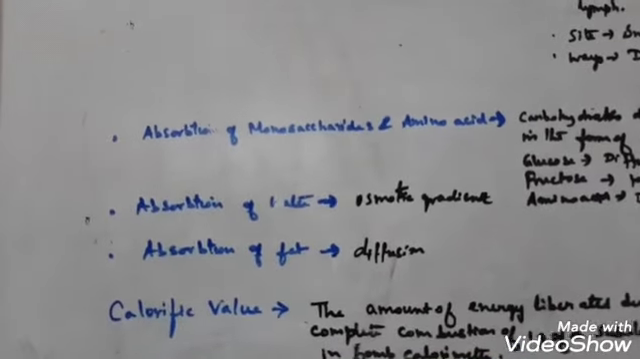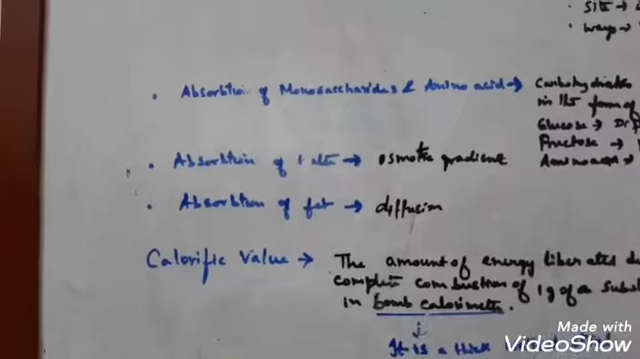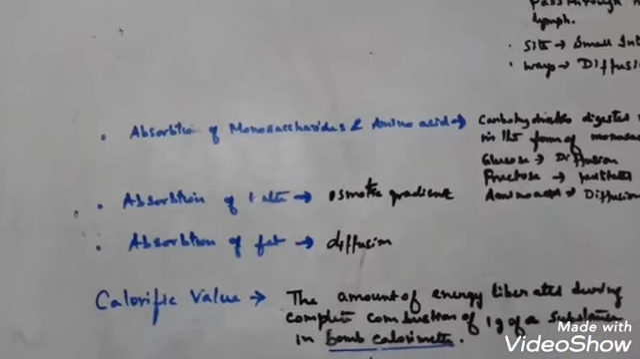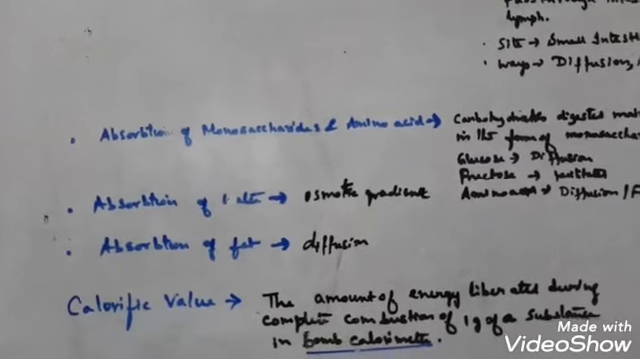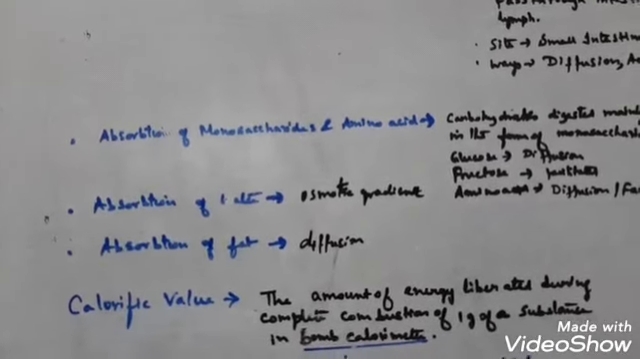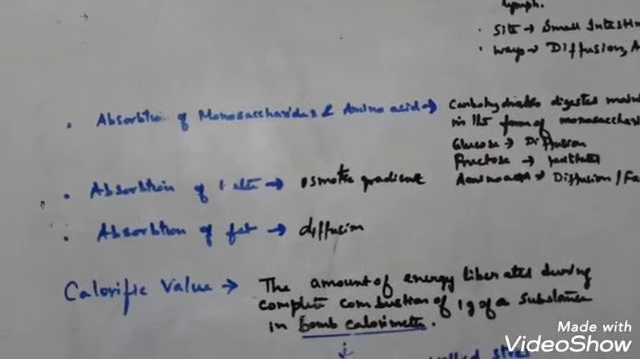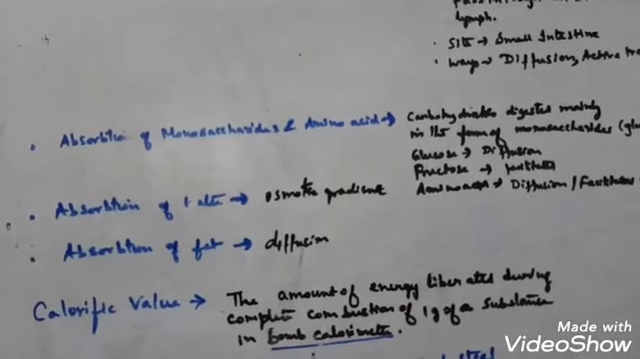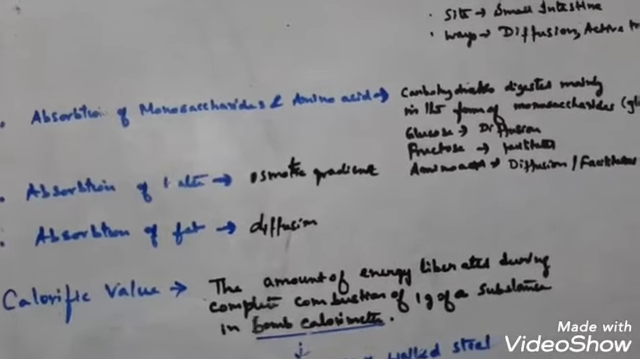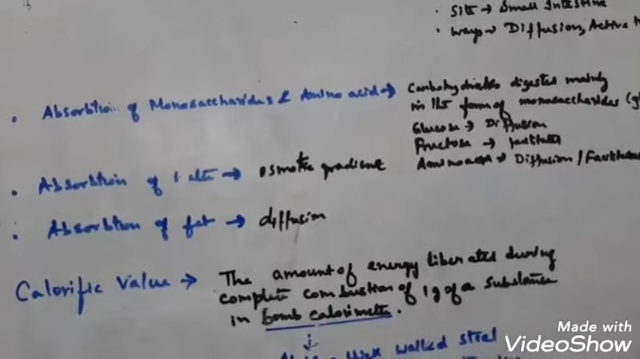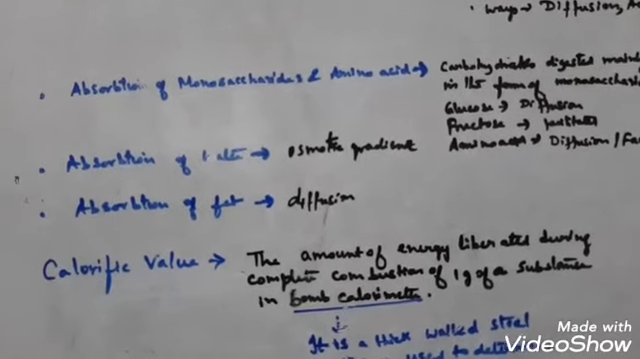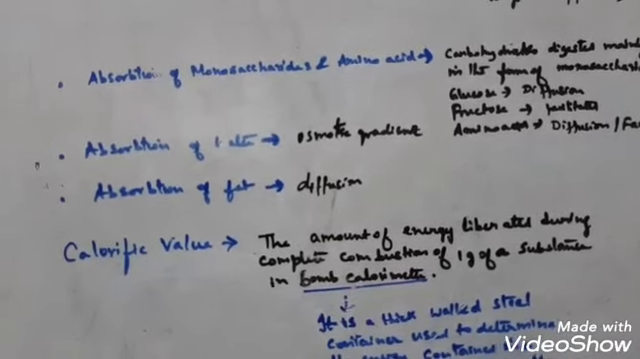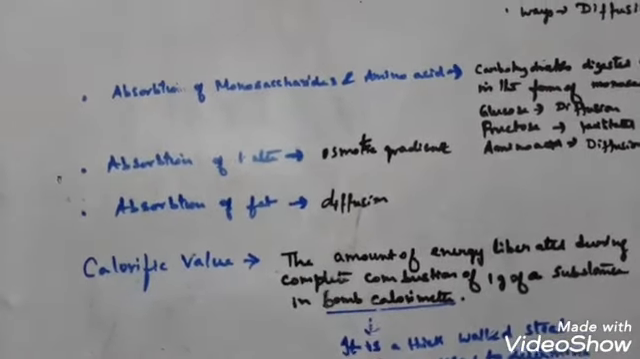Now comes absorption of fat. Fat is also absorbed by the diffusion method. As fatty acid and glycerol are insoluble in water, they cannot be absorbed by the blood directly. Instead, these are first converted into small droplets called micelles, with the help of bile salt released by the liver and phospholipid, the main phospholipid here being lecithin. These micelles then move into the intestinal mucosa.